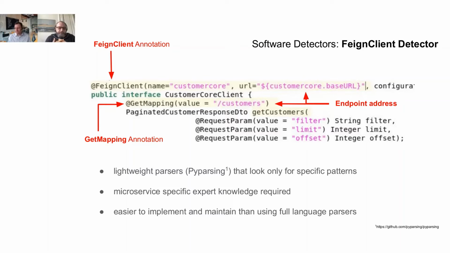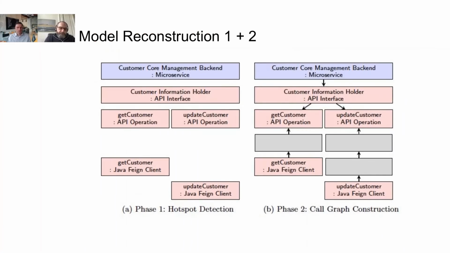And this is much easier than using full-blown language parsers because you don't have to create and parse an abstract syntax tree. Also, since languages can change quite often and microservices use different types of programming languages, it's much easier to use this lightweight approach here. So by using our detectors, what we are doing now is creating our communication model.